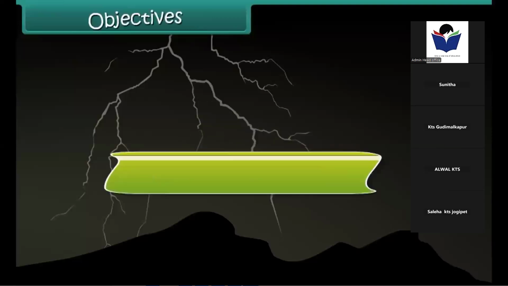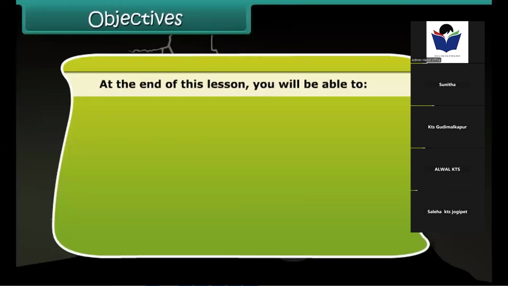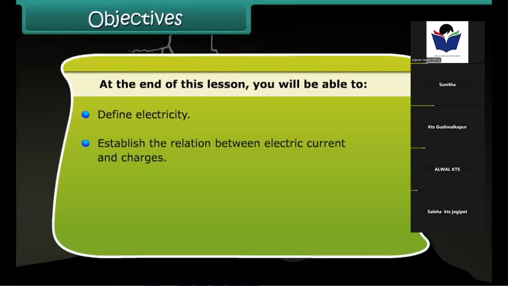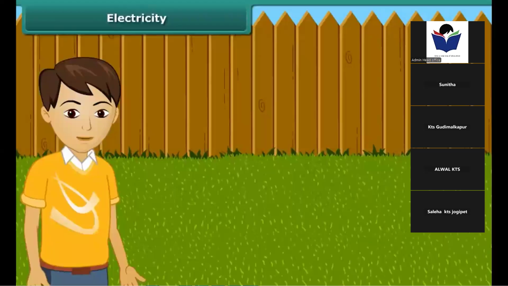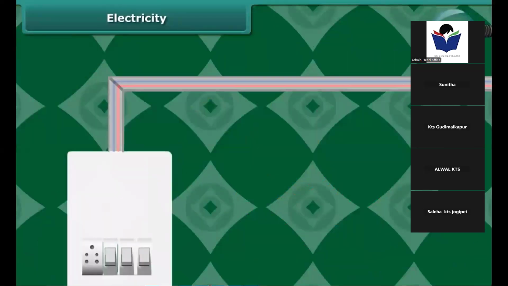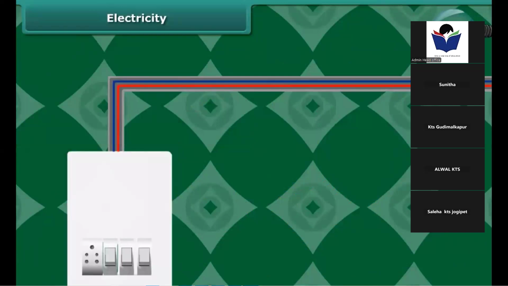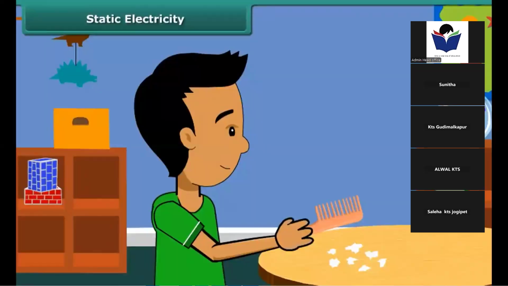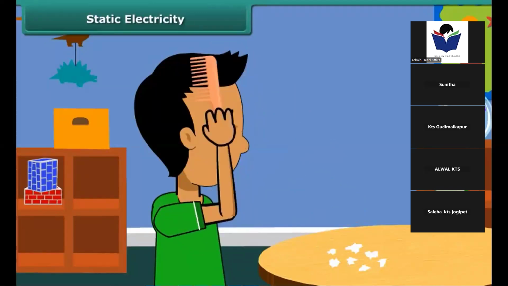Objectives. At the end of this lesson, you will be able to define electricity, establish the relation between electric current and charges, identify the two types of electricity, define conductors and insulators. How do you study in the late evening? Of course, you light up your room using an electric bulb. Have you ever wondered what causes the bulb or the tube to light up? They need electricity to light up. Electricity passes through the wires and reaches the filament of the bulb, heating it up to glow.